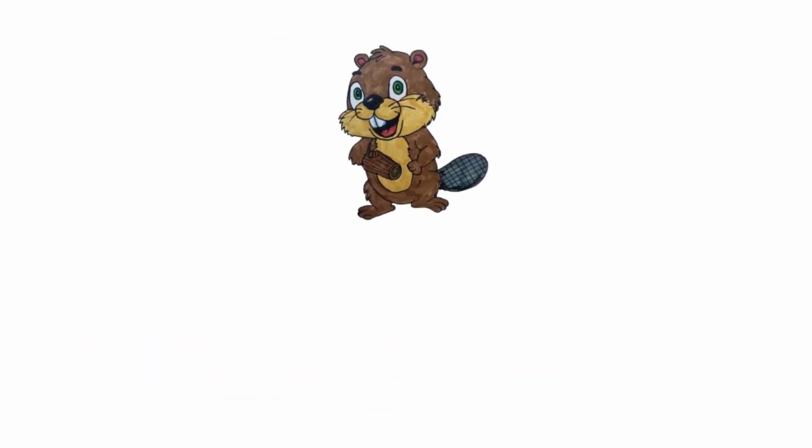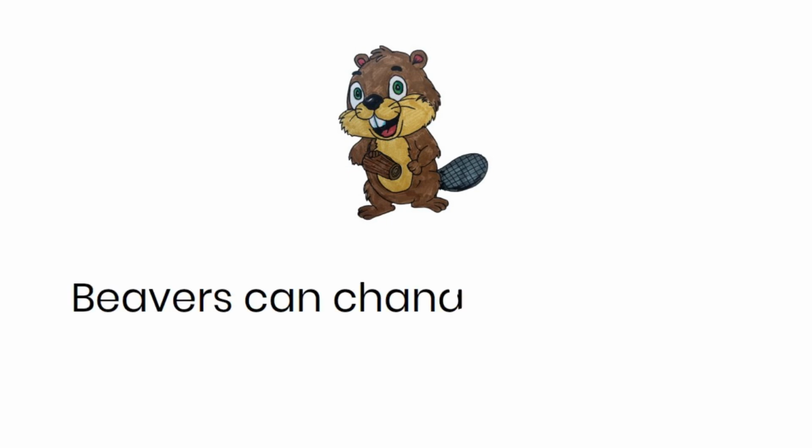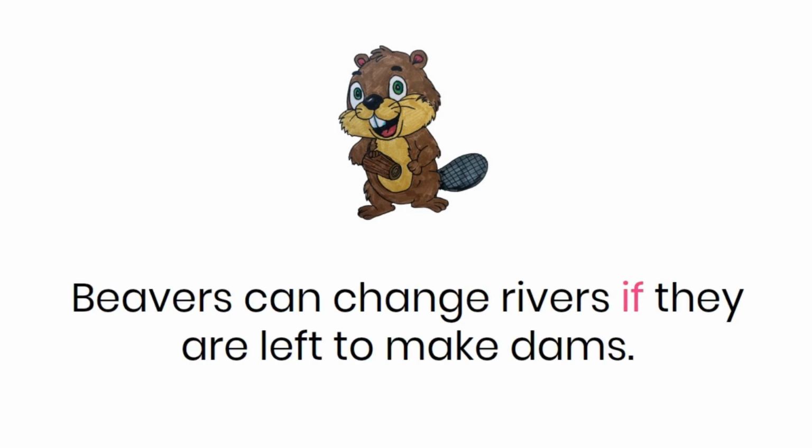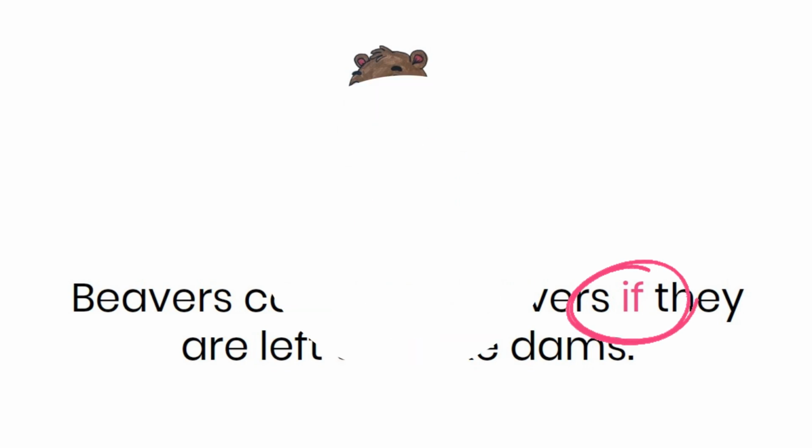Here is another example. Beavers can change rivers if they are left to make dams. Beavers can change rivers is the main clause, and the extra information is if they are left to make dams. This starts with the subordinating conjunction if.